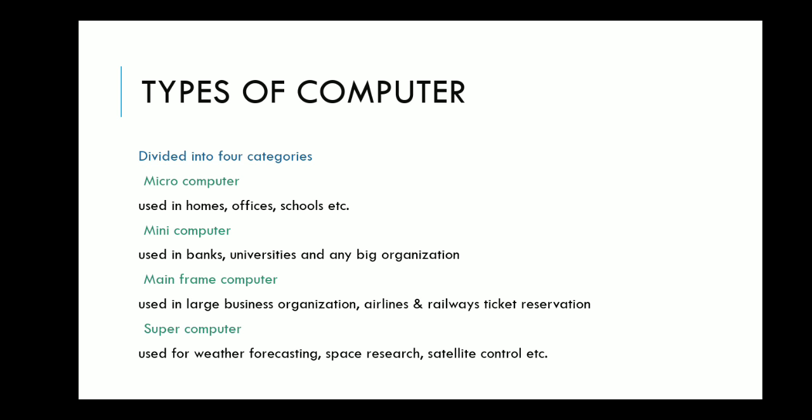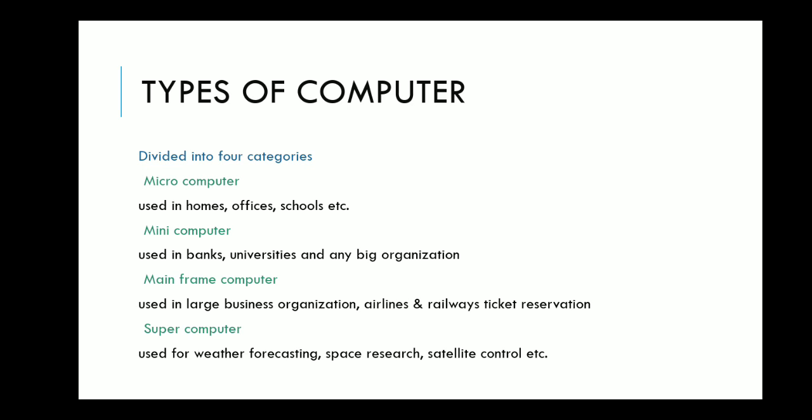Now we will see different types of computer. Types of computer are divided according to their size. Microcomputer is used in homes, offices or schools. Mini computer is used in banks, universities and any big organization. Mainframe computer is used in large business organizations, airlines and railway ticket reservation.